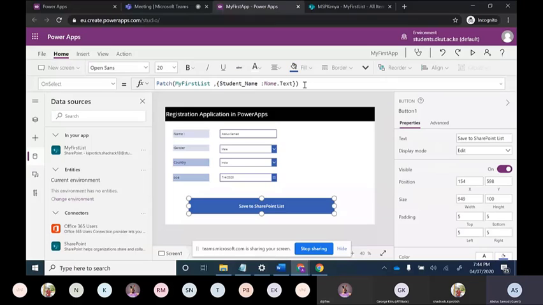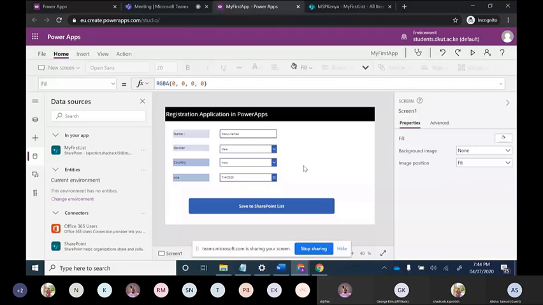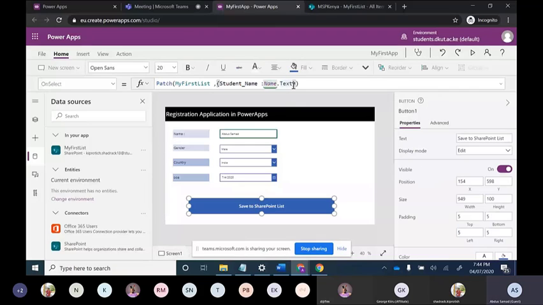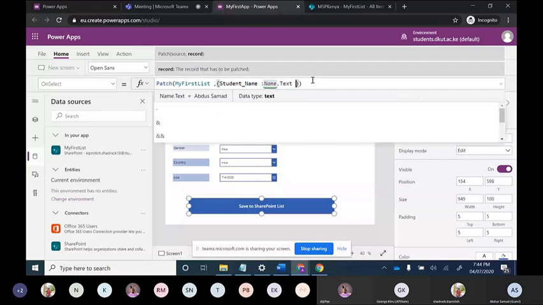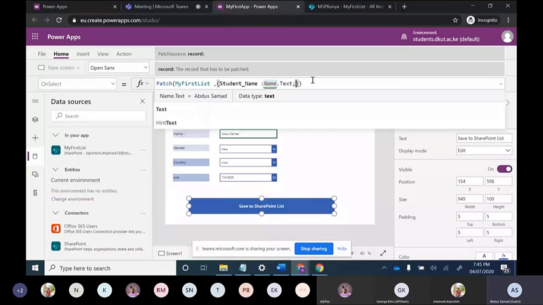So I think the patch function is fine right now. I will check it out. I will put one semicolon to enter the title, because title is necessary.